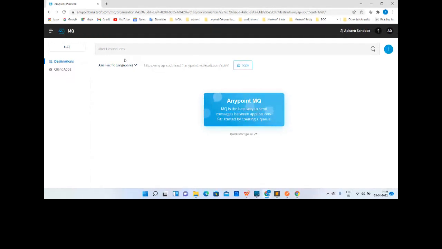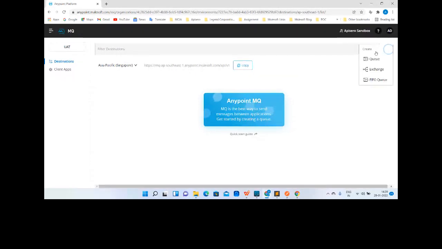Perfect. I've selected that region, and I need to click on the plus icon. When I click on the plus icon, I can see there are different ways of creating queues. There are different queues available for us: queue, FIFO, and exchange. Each one has its own features, benefits, and characteristics.